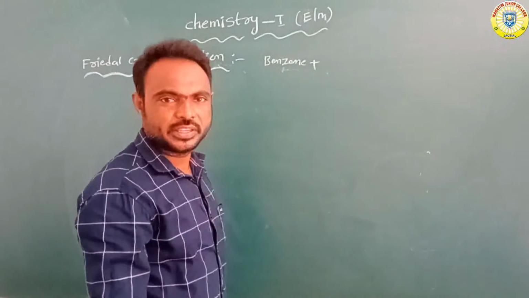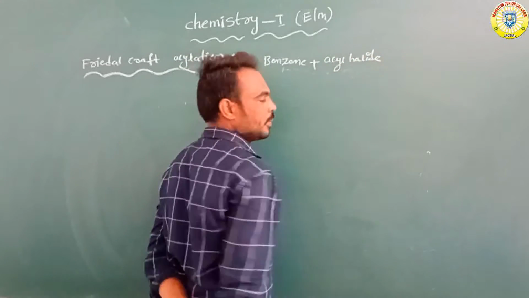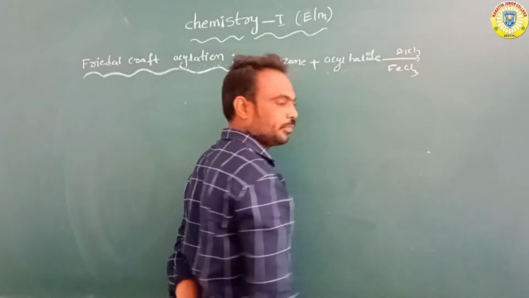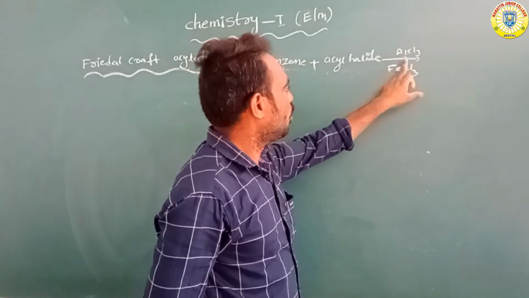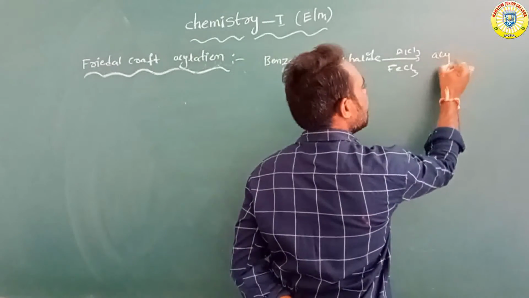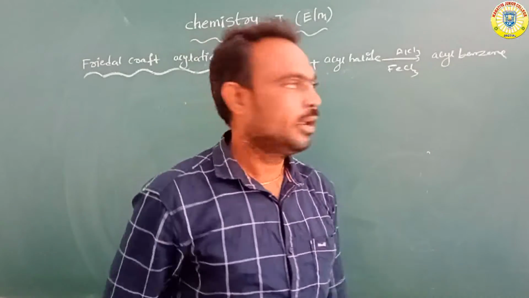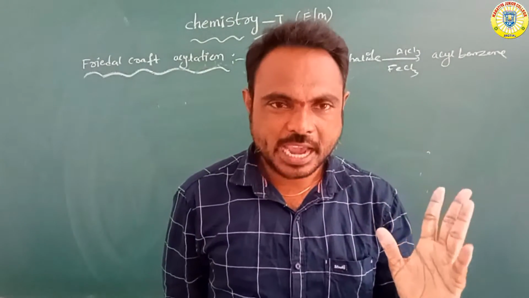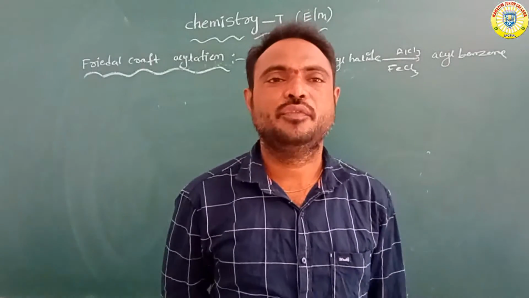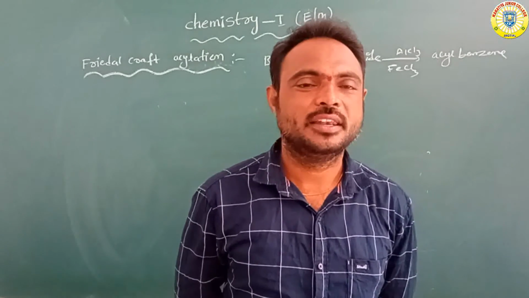This benzene reacts with the acyl halide in the presence of AlCl3 or FeCl3, anhydrous ferric chloride or aluminum trichloride, to form acyl benzene. Listen: benzene reacts with acyl halide in the presence of FeCl3 or AlCl3 to form acyl benzene.